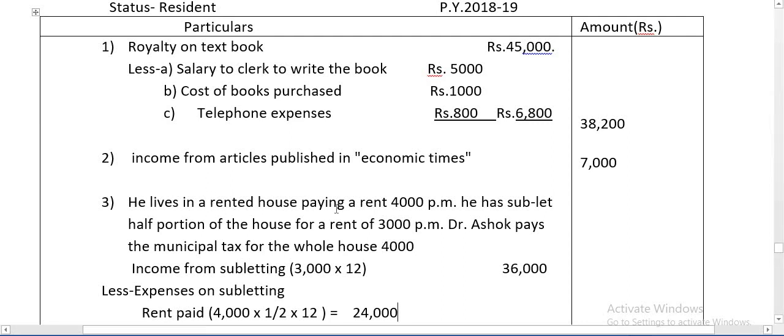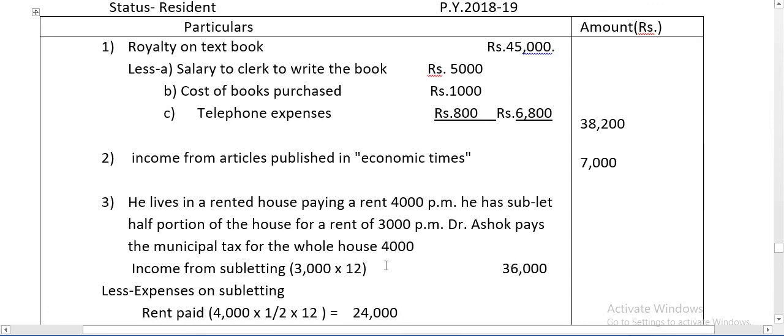He lives in a rented house, so the entire house rent is 4,000 that Dr. Ashok is paying. But he has sublet half portion of the house for a rent of 3,000 per month. When he gave half of the portion of the house for rent, he received 3,000 per month. So it is the income. So 3,000 into 12, 36,000.